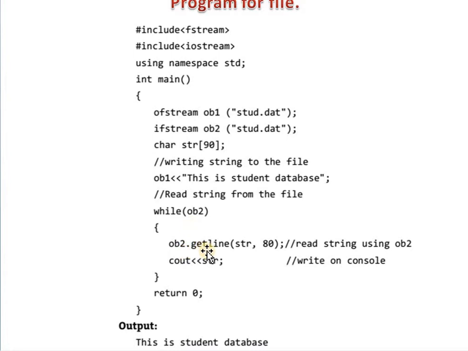That means if you are reading the contents of the file, here the stud.dat file is inputted, and by using the getline function we are reading the string one by one, and then the read contents are displayed. So while you are executing this particular program, you will get the output as this is student database. First we are writing this.